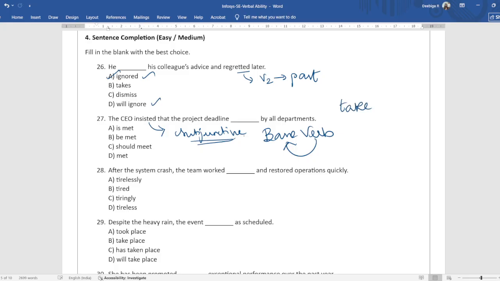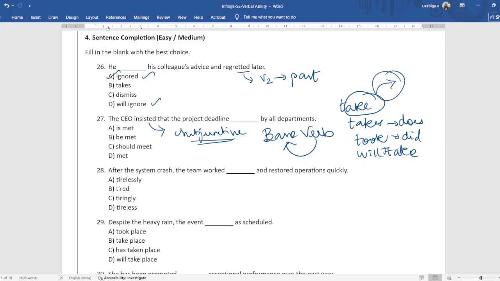Let's take: take, takes, took, will take. These are all different forms of the verb take. This is the base form, and you add does to this. Does plus take becomes takes. Did plus take becomes took. Will plus take becomes will take. So you need to take the base form. You will only take it basically.